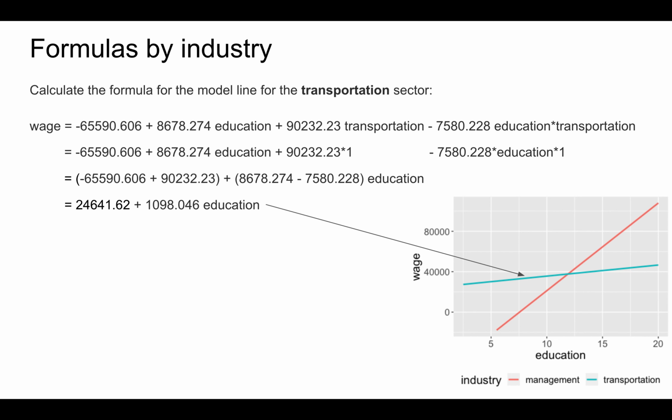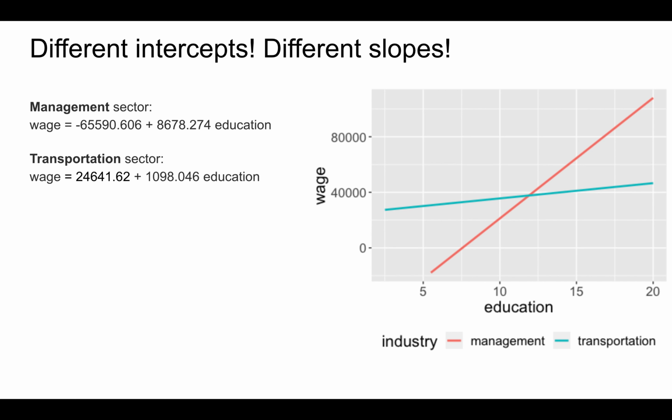Stepping back now and remembering the bigger picture, including the interaction term produced the equations here for the relationships between wages and education in the management and transportation sectors. Importantly, not only do these 2 equations have different intercepts, they have different slopes. Comparing the 2, notice that the transportation equation has a higher intercept, thus indicating that the baseline wage starts out higher in the transportation sector, something that we can see in the plot here. So the baseline wages, or intercept, are starting out higher in transportation than in management.